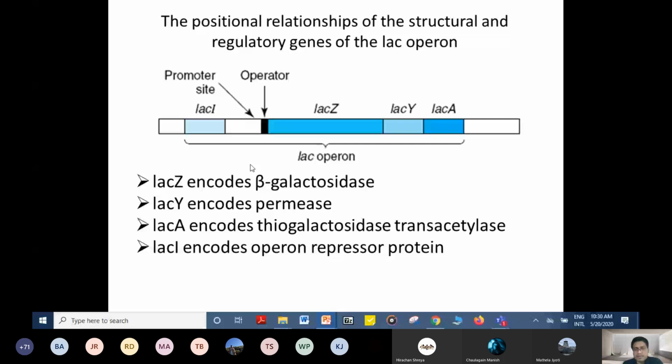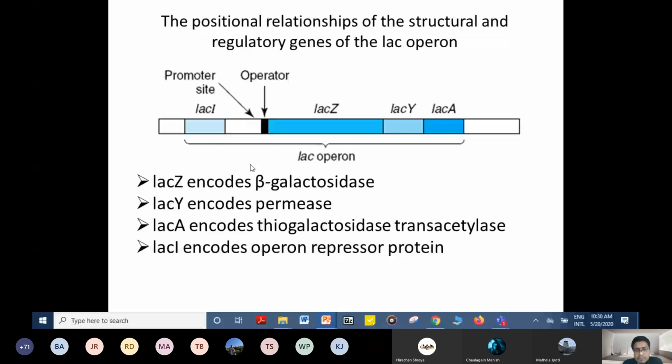And this is the regulatory side. As you can see, the operator is here, then the promoter. The next one is the CAP binding site, and after that is the regulatory gene. This CAP binding site is the catabolite gene activator protein binding site. There is a protein called catabolite gene activator protein, and it comes and binds here. That's why the name is CAP binding site.